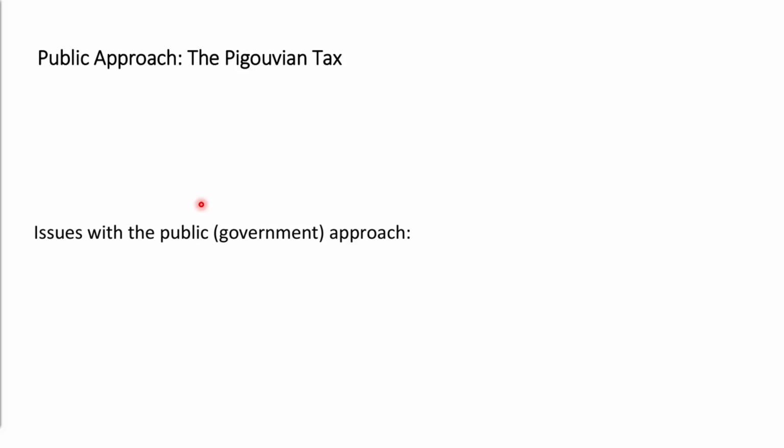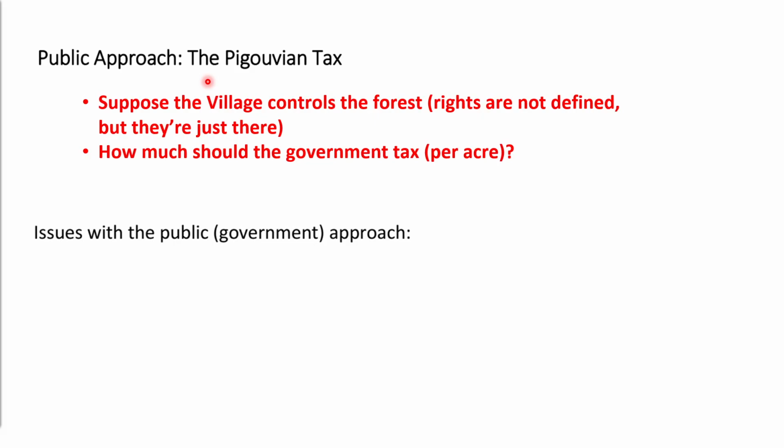Well, one obvious thing that the government can do to ensure that only 50 acres is harvested is to take over the land and just tell the village, or whoever is harvesting, that only 50 acres can be harvested. Or the government can charge a Pigouvian tax, right? So suppose that the village controls the forest, not that they have rights there or legally defined rights, but they're just there. Then how much should the government charge?